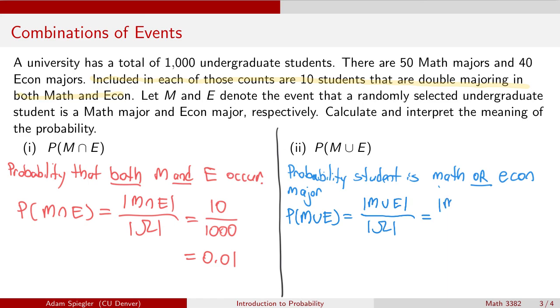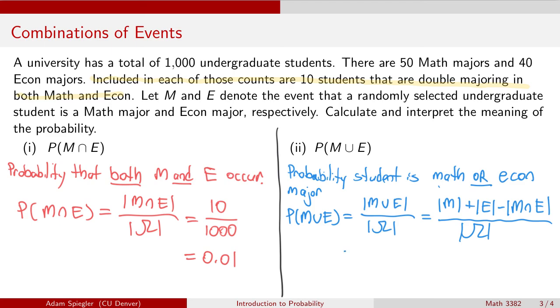So we can count up the total number of math majors. We can add up the total number of econ majors, but then we want to take into account that the double majors we already counted in the math group. So we don't want to double count math-econ double majors. So then we subtract the total number of students that were both math and econ majors, and then we divide all of that by the total number of students.